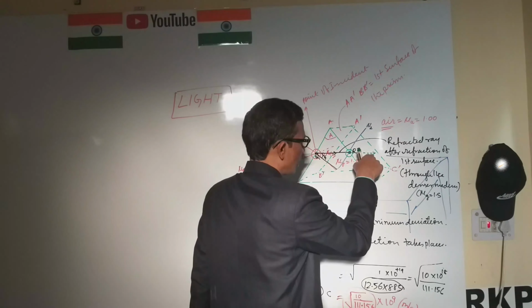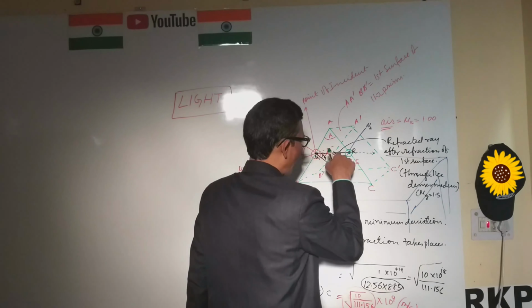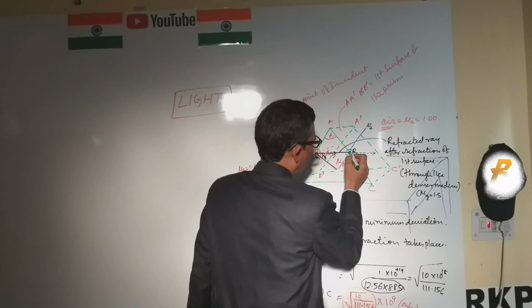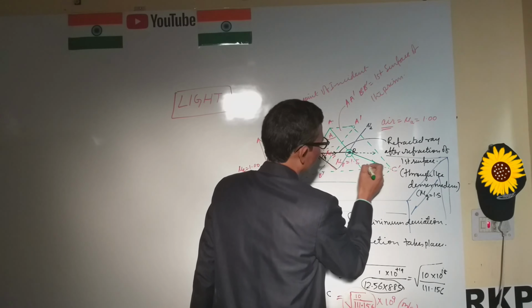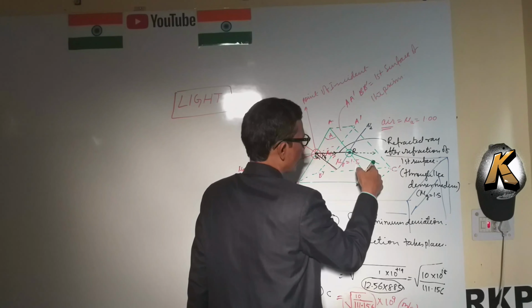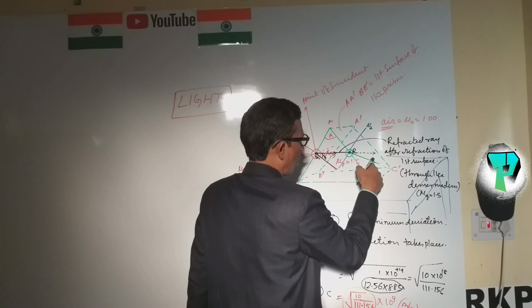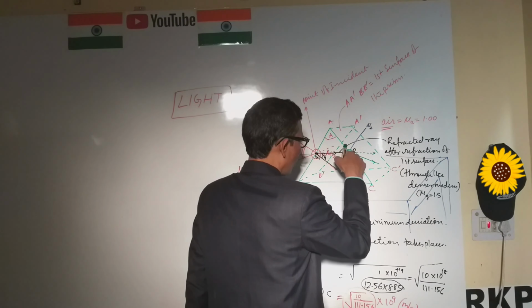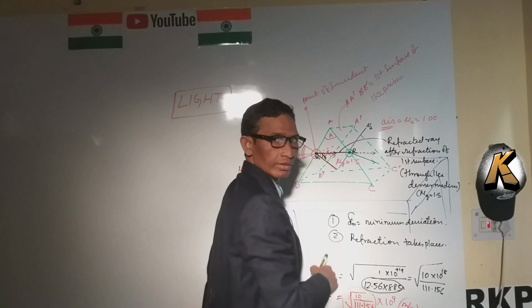After incidence at point R, the ray goes away from the normal. This is the normal and this is the path of the refracted ray, because the phenomenon of refraction takes place here.